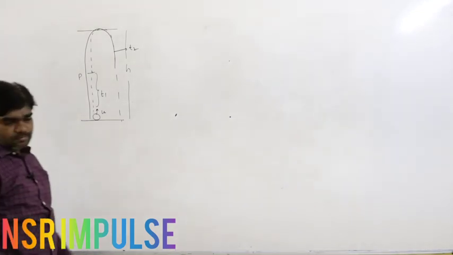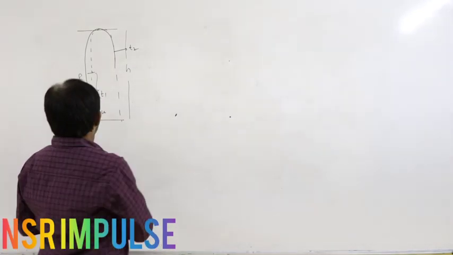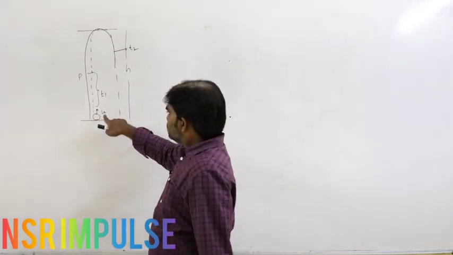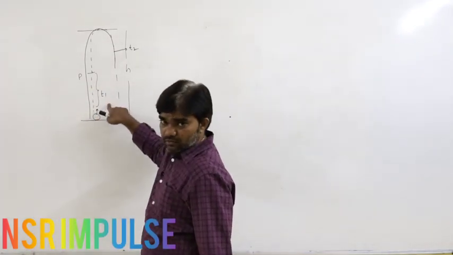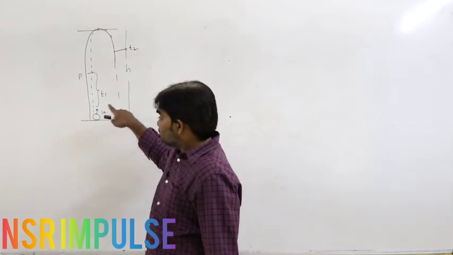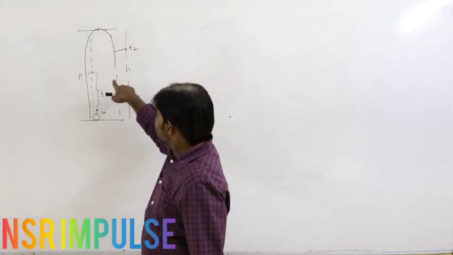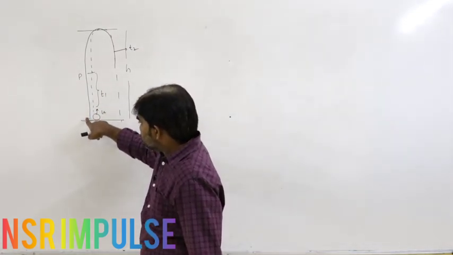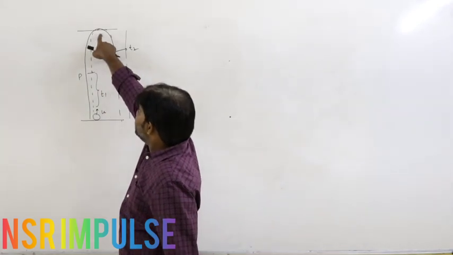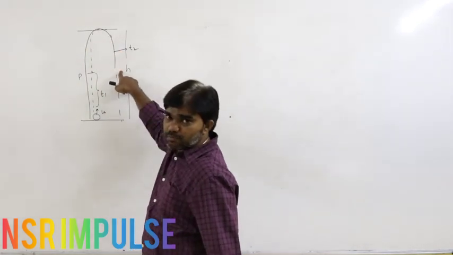That is the given condition. So here the time taken to reach the point P in its path is T1. Again, the time taken from the point of projection to reach the maximum height and again to reach the point P in its path is T2.